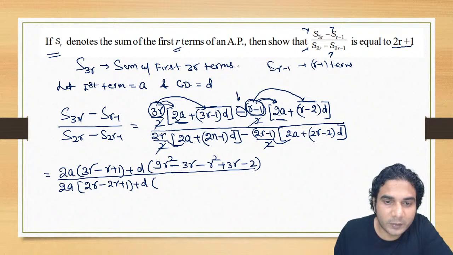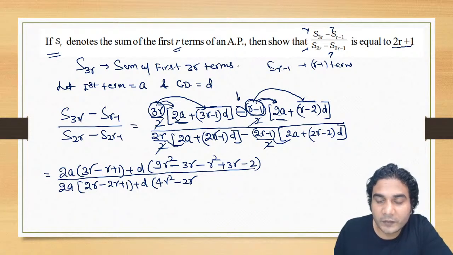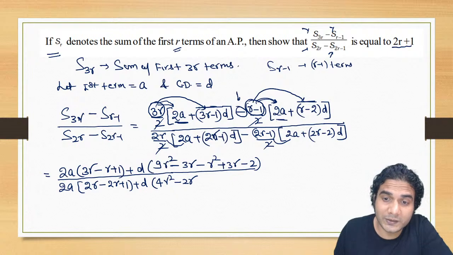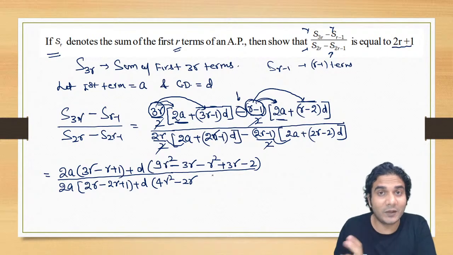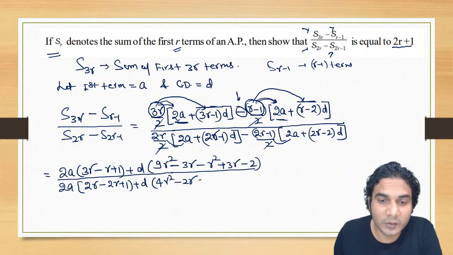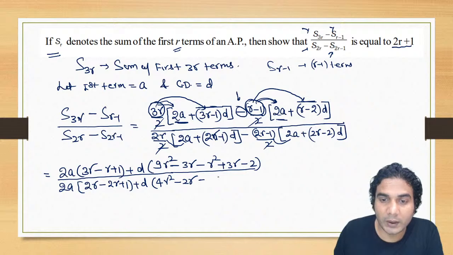Now multiply 2r to this, which was 2r minus 1. So it will be 4r square minus 2r, and 2r minus 1 will be multiplied to 2r minus 2. We need to open it as well as change the sign of all the terms because of this minus. So you will get 2r into 2r, so 4r square.